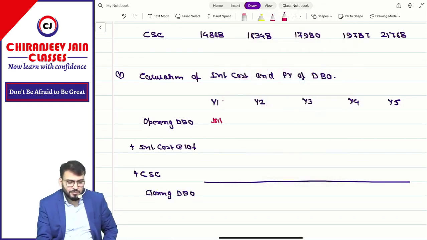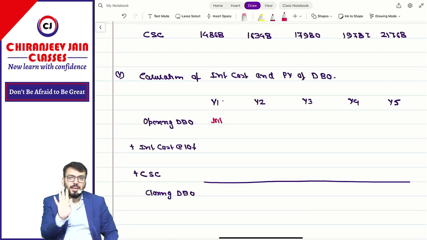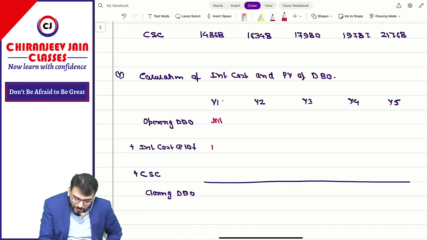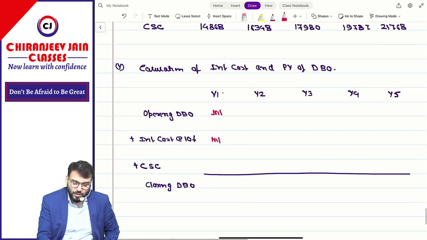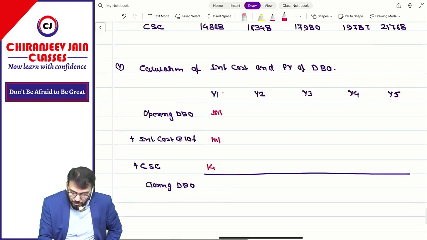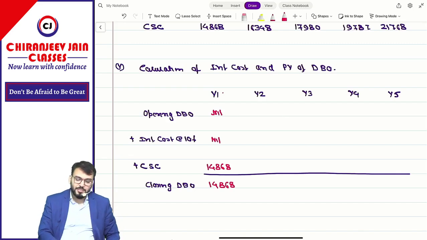Nil. Opening liability was nil. DBO means liability. Opening liability was nil in the first year, so interest will also be nil. What is the current service cost? 14,868. What is the closing DBO? 14,868.